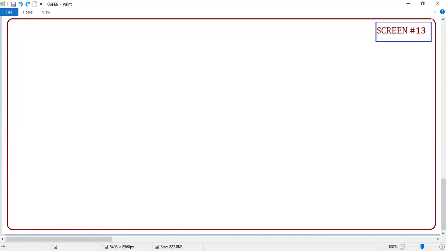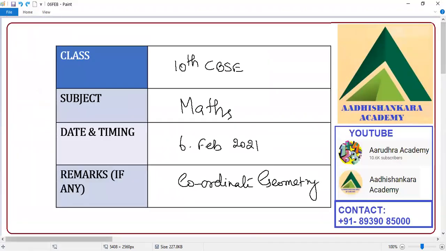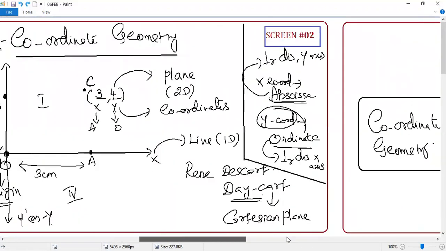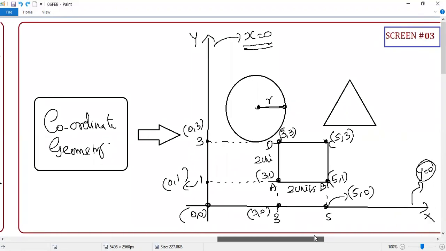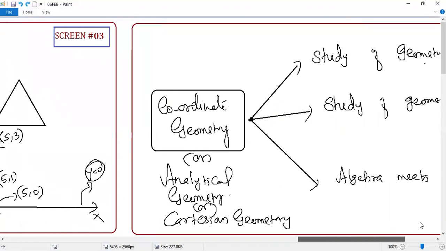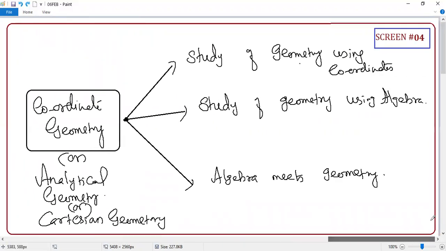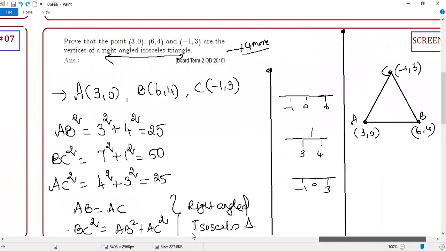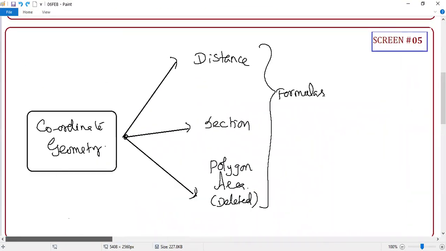How I started? I started with the complete origin of coordinate geometry. Even who found that? What is the story behind? Clear or not? See one by one. Entire introduction. Then we have seen how any geometrical shapes are represented through coordinates. Then the third thing is what? Definition of coordinate geometry. Then we learned what are the things you are going to learn in coordinate geometry. And today we focused on distance. This is called a systematic study.